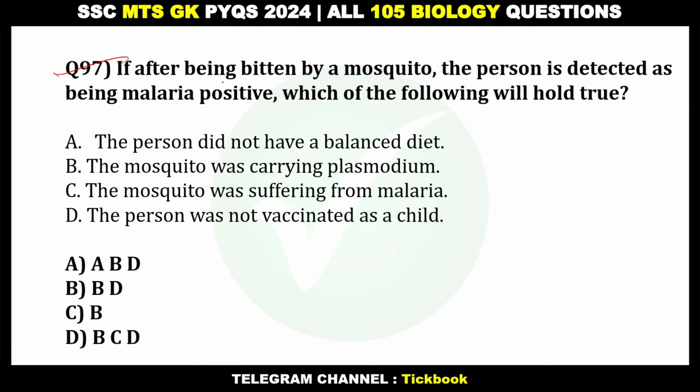97. If after being bitten by a mosquito, the person is detected as being malaria positive, which of the following will hold true? The person did not have a balanced diet. The mosquito was carrying plasmodium. The mosquito was suffering from malaria. The person was not vaccinated as a child. Actually, the B option is correct. The mosquito was carrying plasmodium. These other options are incorrect.